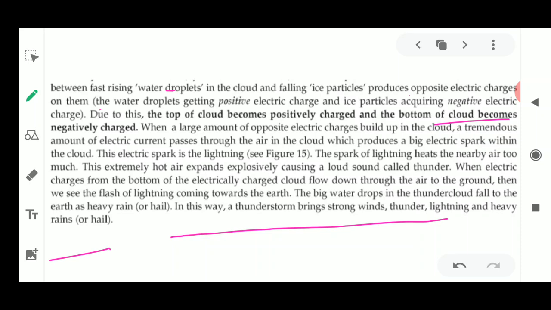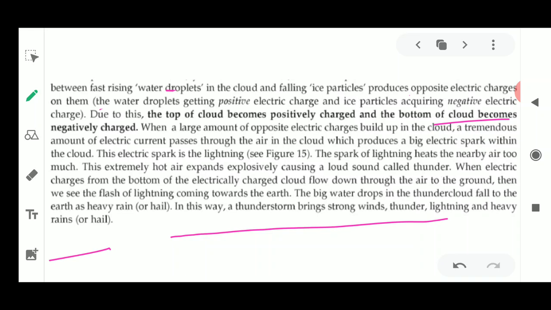As high speed winds are there, strong winds develop, and then charges develop in the clouds. Then the clouds become positively charged on the upper side and negatively charged on the lower side. Now when these opposite charges meet each other, they create a large amount of spark, which is high in voltage.